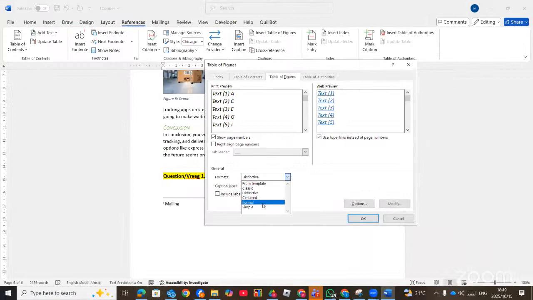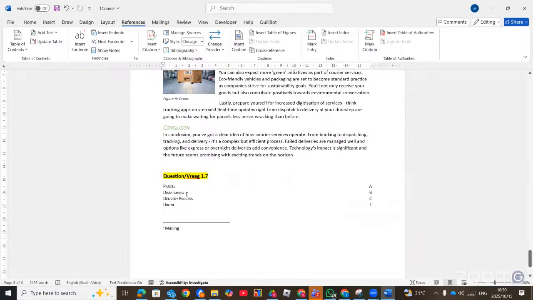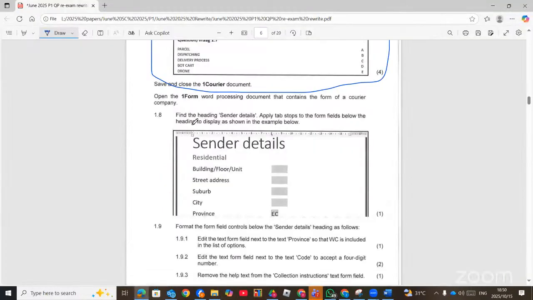Now I want to see, it could be formal or right align with no leader. The leader should be none. I think this could be the right one. Let's click on OK. So we see them with no leader lines, and then the text will be here. The page numbers will be on the right-hand side with no lines. Right. Let's move on to the next one, which is 1.8.